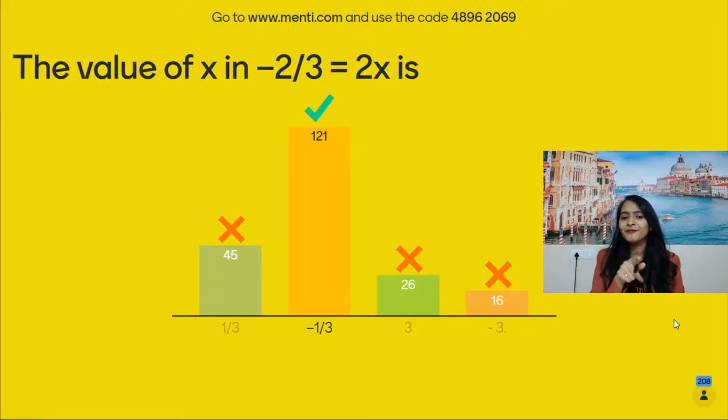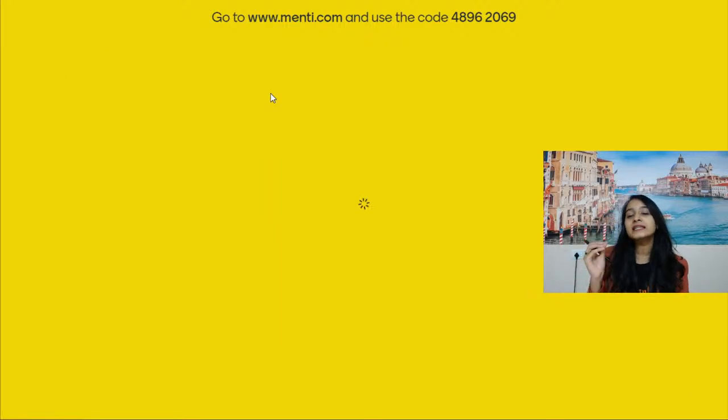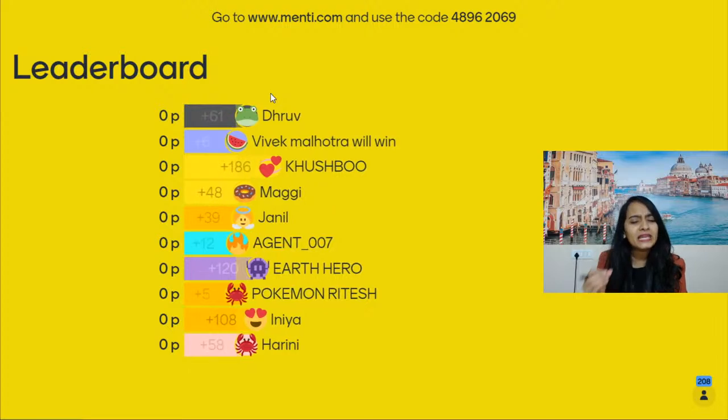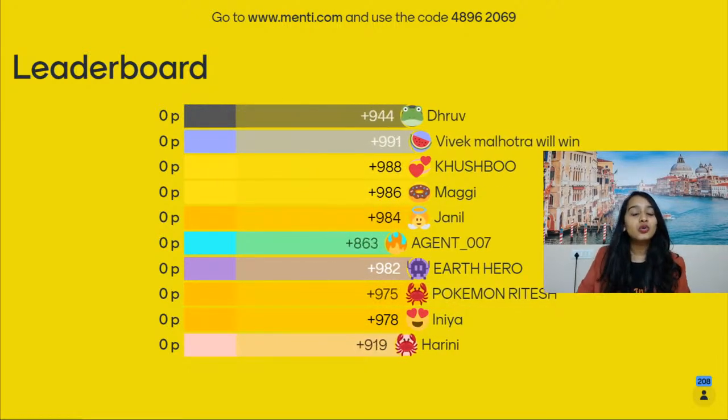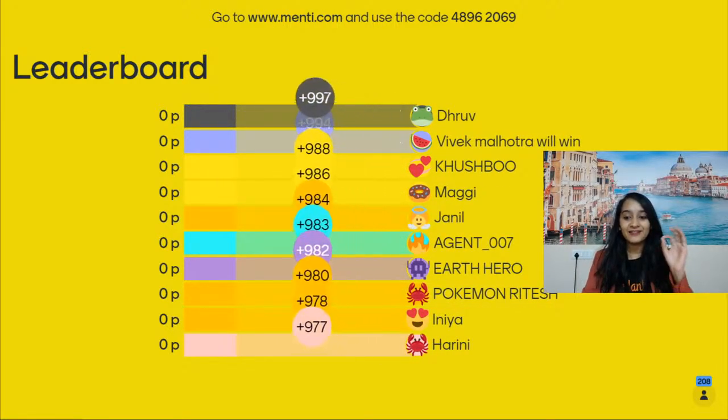A lot of you got confused with that 1 by 3. You have minus 2 by 3. So when you take this 2 to the other side, it will become multiplied by 1 by 2. So 2 and 2 will get cancelled, but you will still have the minus sign. So the answer is minus 1 by 3. Minus sign is our enemy because that's where we lose our marks. So please make sure that you are taking care of that negative sign very carefully.